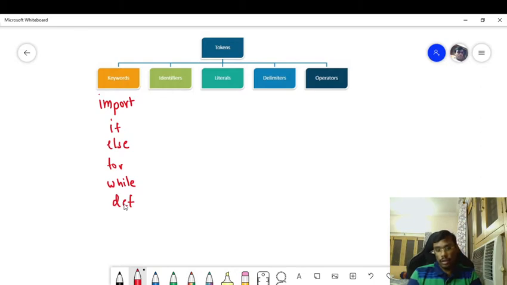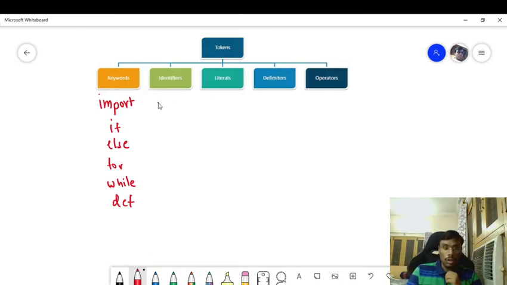What are identifiers? Identifiers are the names given to variables, functions, user-defined classes, and constants. So, in order to give names to these variables, classes, functions, etc., we have to follow a naming convention which is prescribed by Python.